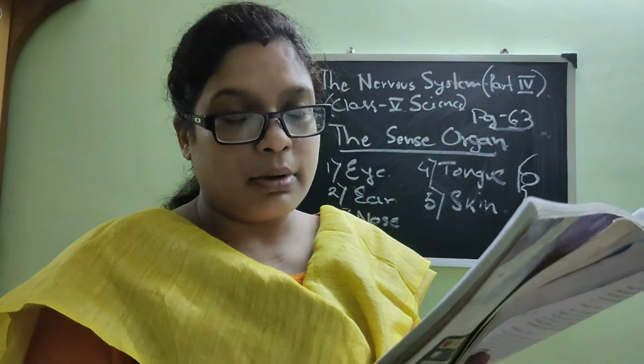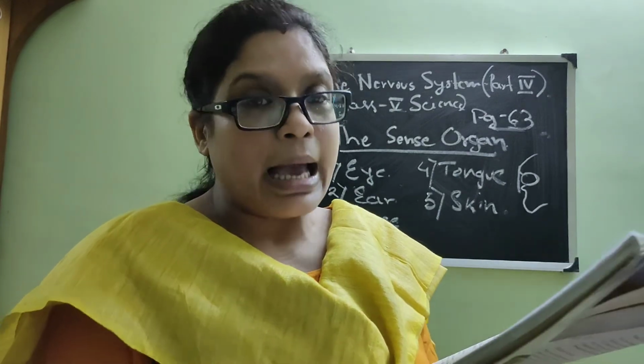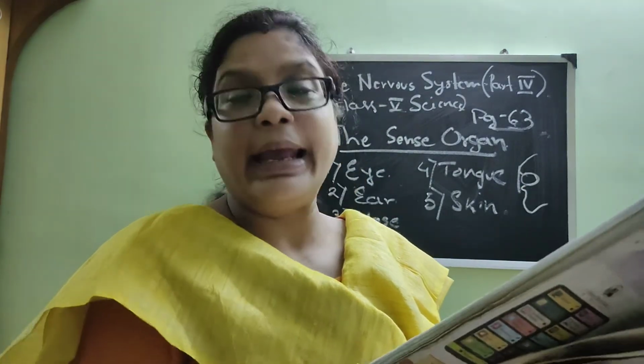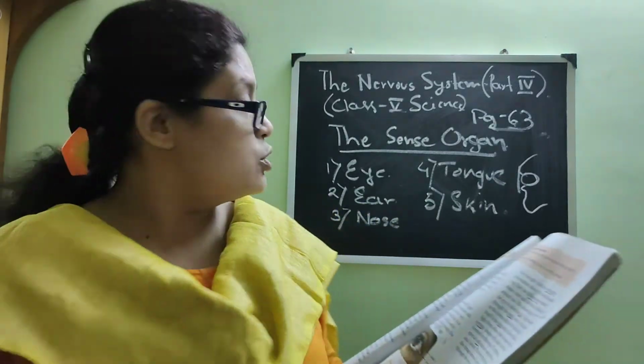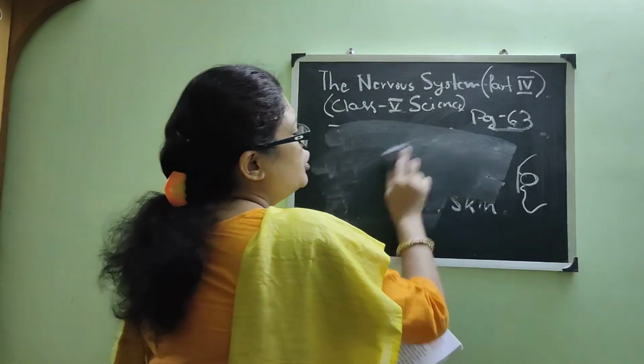A special American educator called Louis Braille made this innovative idea, called Braille, so that blind students or blind people can read and write books. What happens actually in Braille? I will show you.